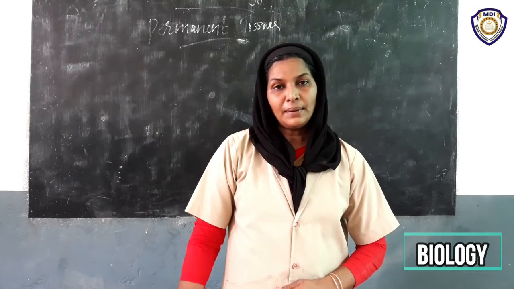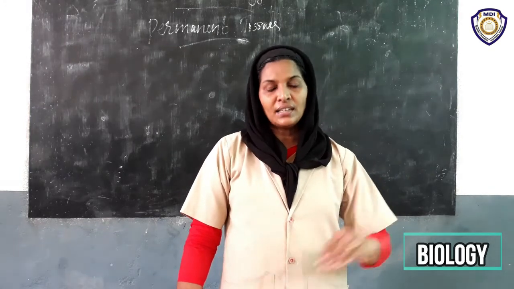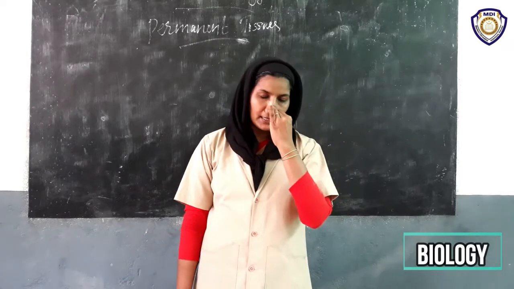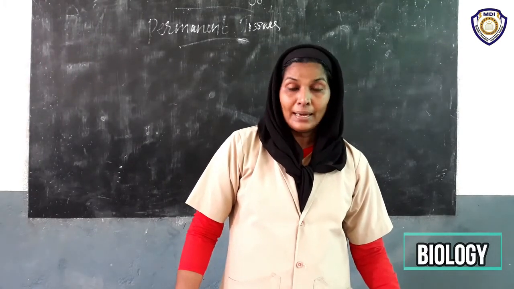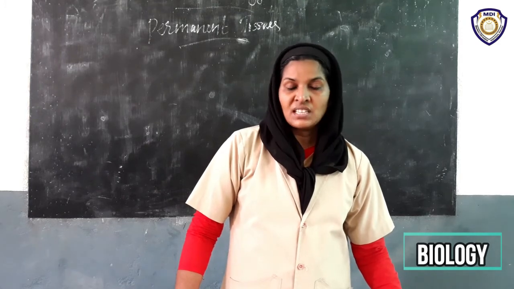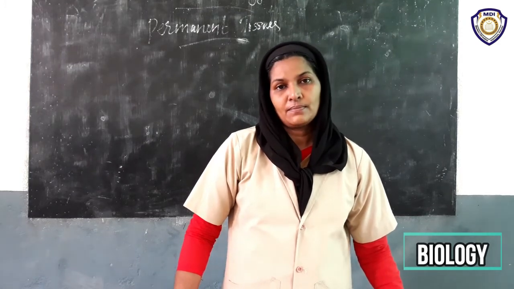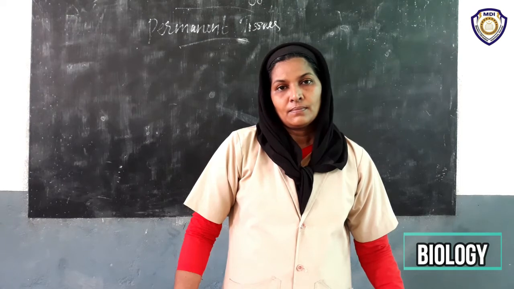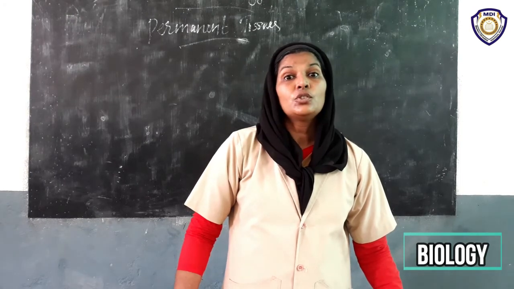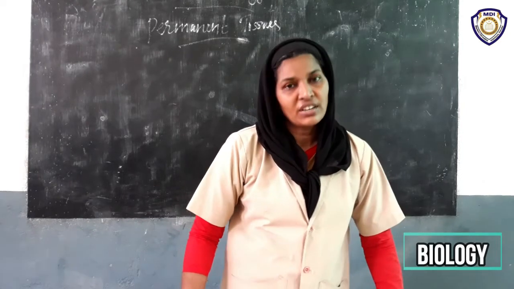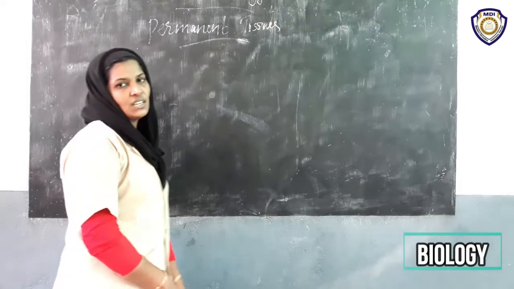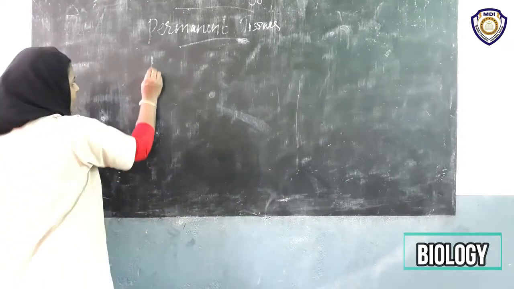So what is happening here? The main events taking place here: they take part in a specific role, plus they have a permanent size and shape. They lost their ability to divide, they become permanent. This is called differentiation. What is differentiation? Are you clear?